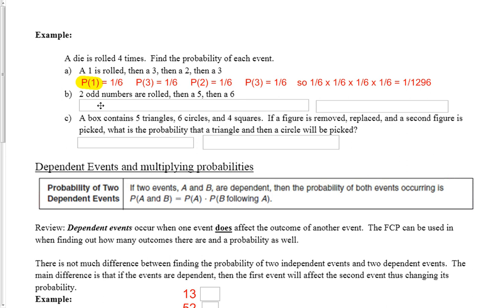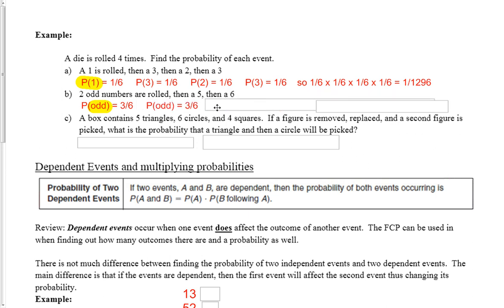Next problem, we have 2 odd numbers are rolled, then a 5, then a 6. So let's do this one at a time. Probability of rolling an odd number. Also, you'll notice this notation here. I put in whatever is convenient to say. So in this case, it was probability of rolling a 1. Here, probability of rolling an odd, doesn't need to be a number, is 3 over 6. There's a 3 over 6 chance of rolling an odd number.